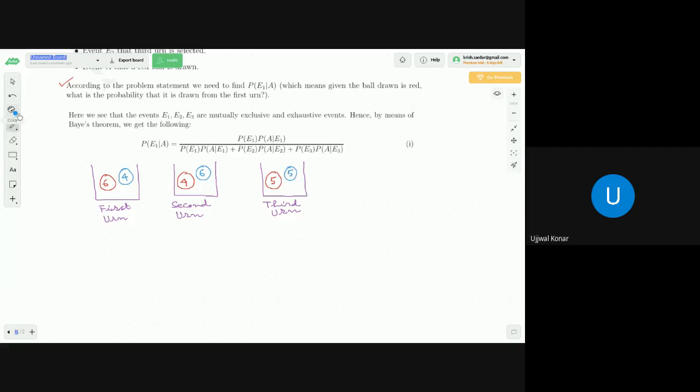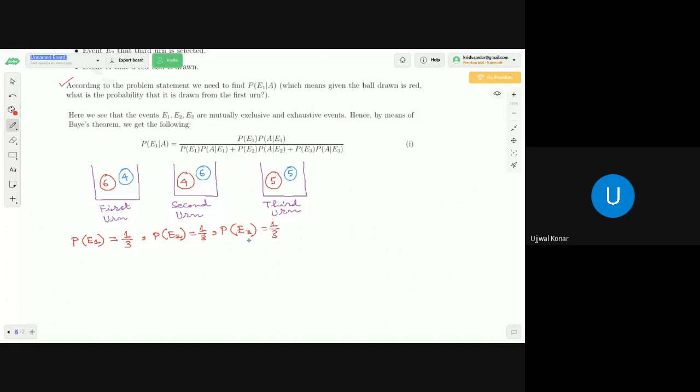So all you need to find, dear students, is the probability of U1. The probability of U1 is 1 by 3, because you have 3 urns and you are going to select any of these urns. Similarly, the probability of E2 is also 1 by 3, and the probability of E3 is also 1 by 3.